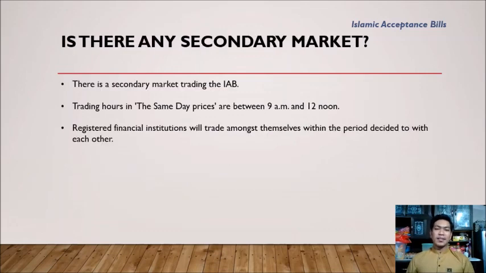The secondary market of Islamic acceptance bills. There is a secondary market trading the Islamic acceptance bills. Trading hours for same day prices are between 9 a.m. until 12 noon, except for trade between approved financial institutions and others in Kuala Lumpur and the holiday in Kuala Lumpur. Registered financial institutions will trade amongst themselves within the period agreed with each other, like half work days and Saturdays with Kuala Lumpur on the same day value.